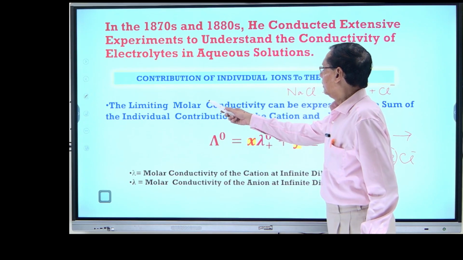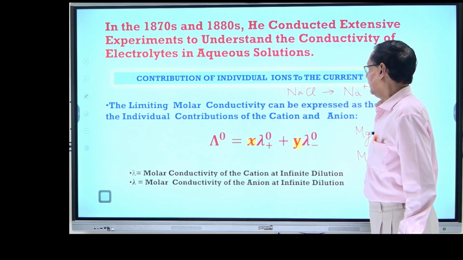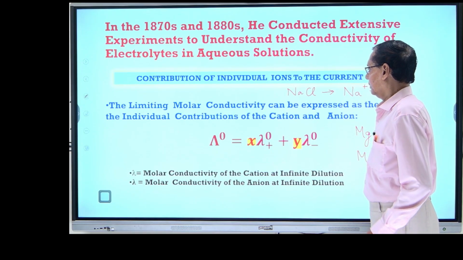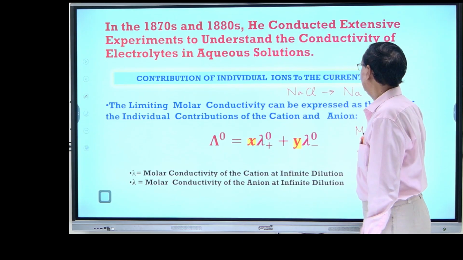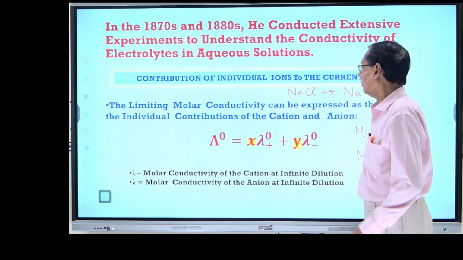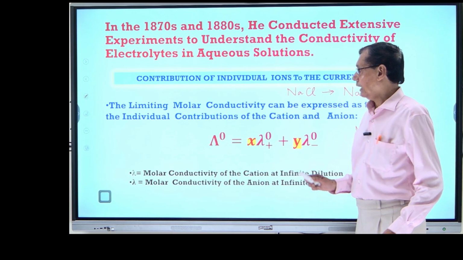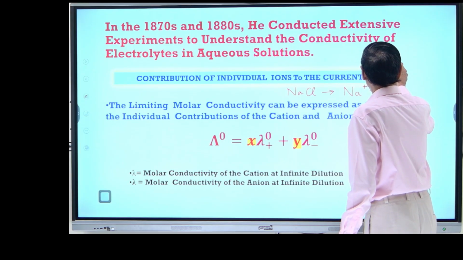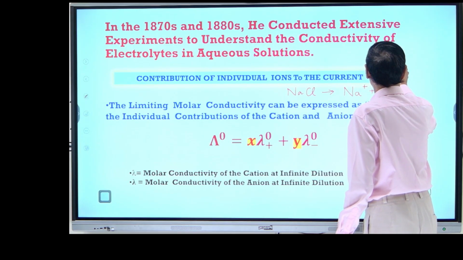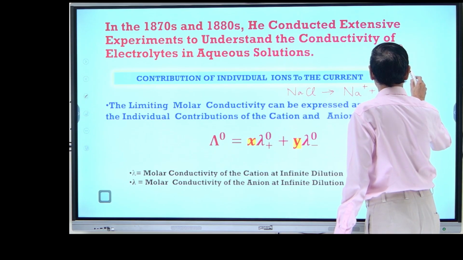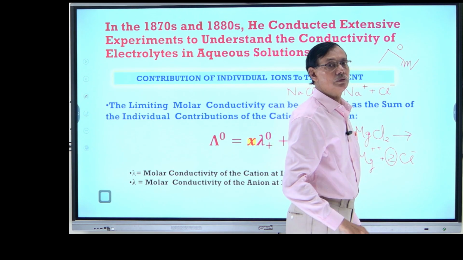And his objective is how to calculate the molar conductance of that electrolyte at infinite dilution. And now it is up to you how you write it. In some books it is written one way, in some books another.